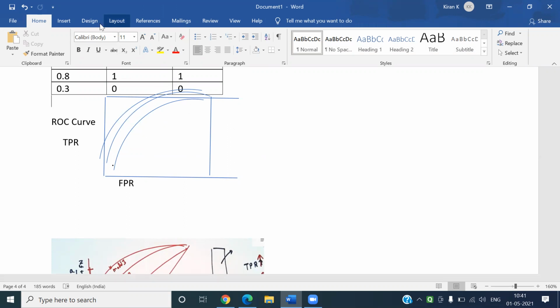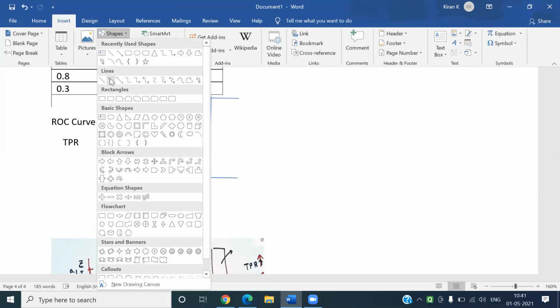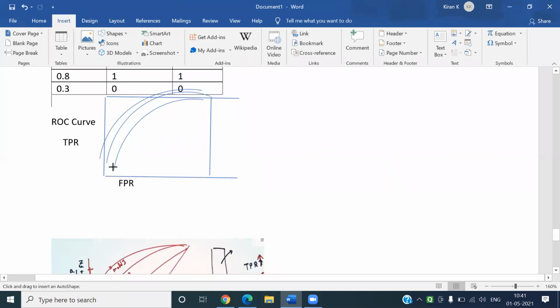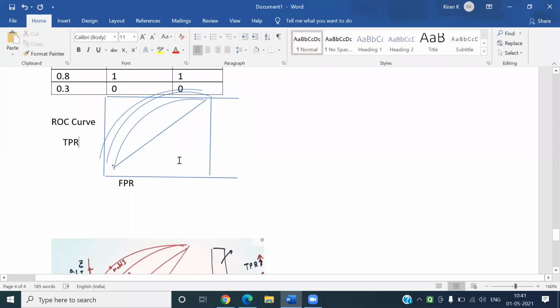Now if you take a straight line here, this area is 0.5, and the total area is again 0.5. How do you say which curve is better?